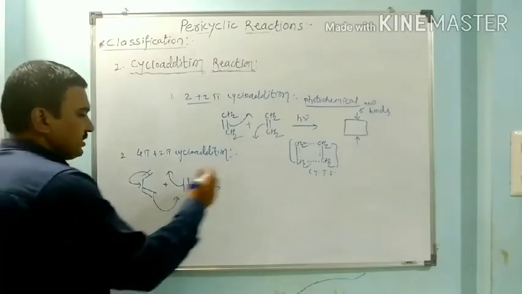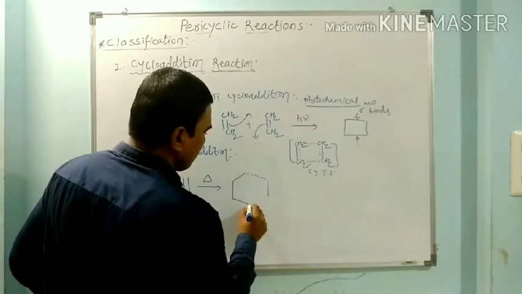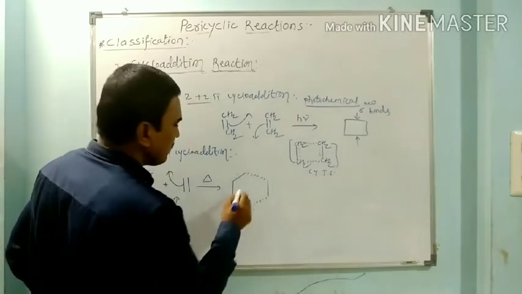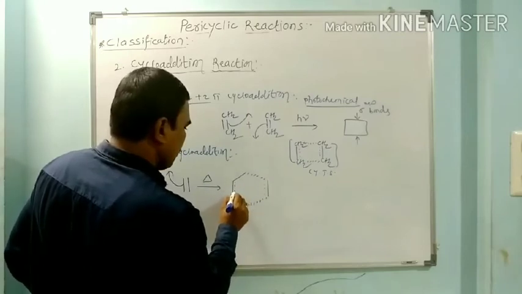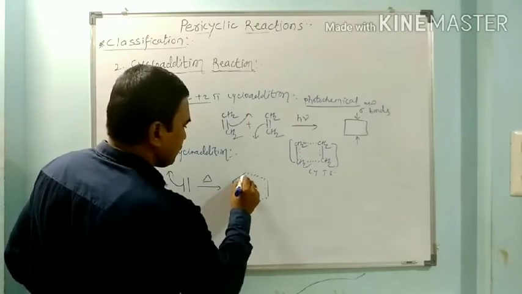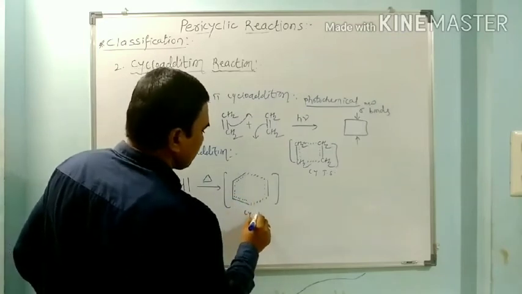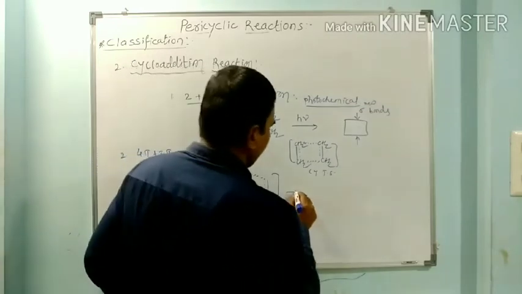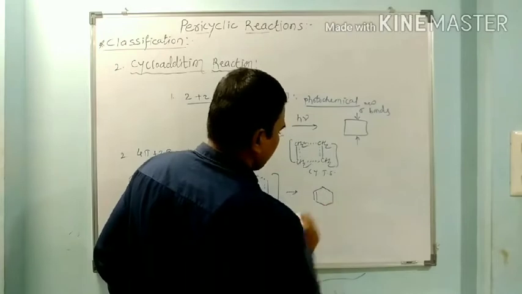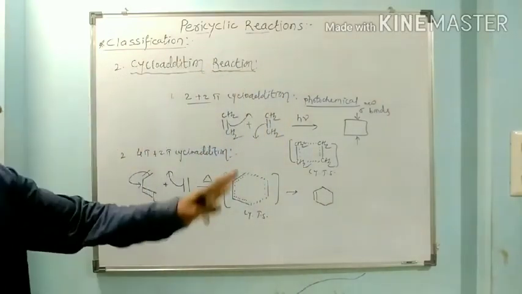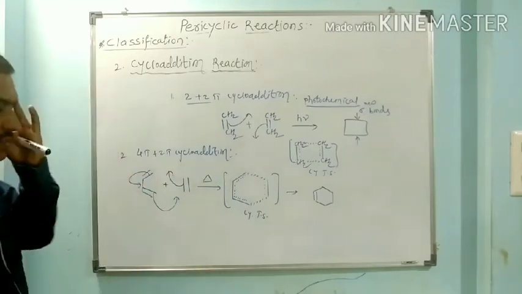These give this cyclic transition state. Here two new sigma bonds are formed. These are the two new sigma bonds, while here a pi bond is breaking, this new pi bond is formed, and these pi bonds are breaking. So this cyclic transition state gives the product. This is cyclohexene. So the cyclic addition product is formed during the cycloaddition reaction.